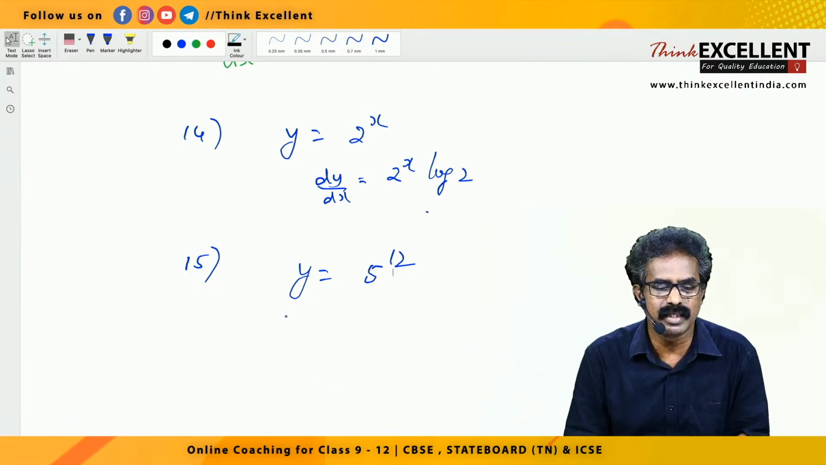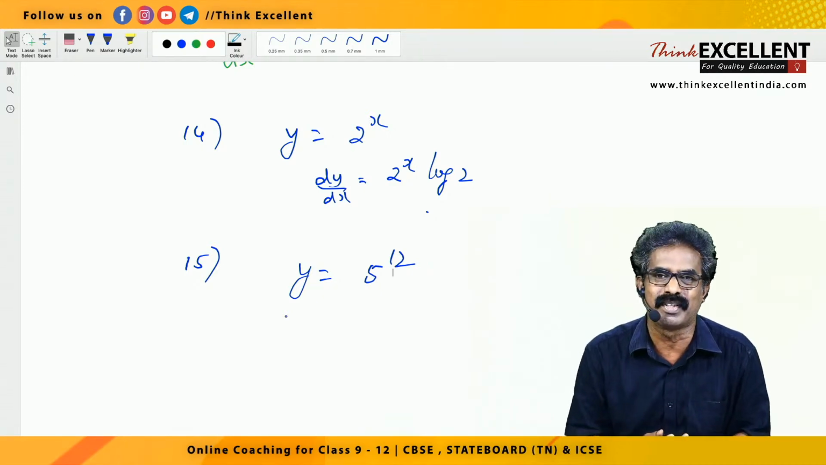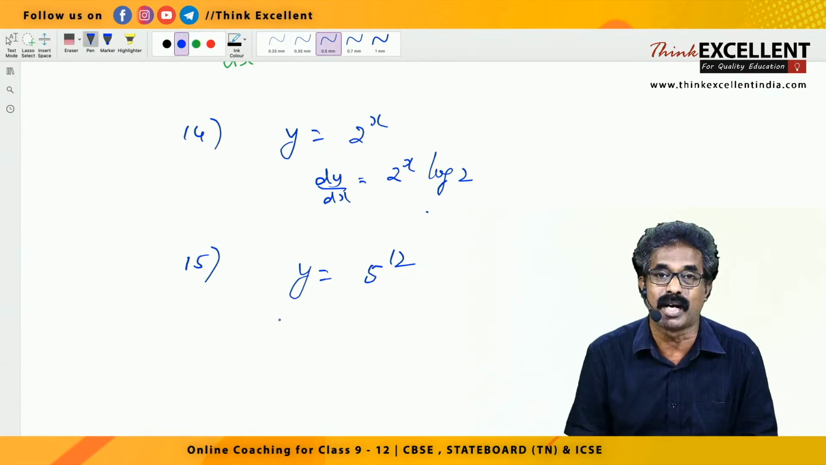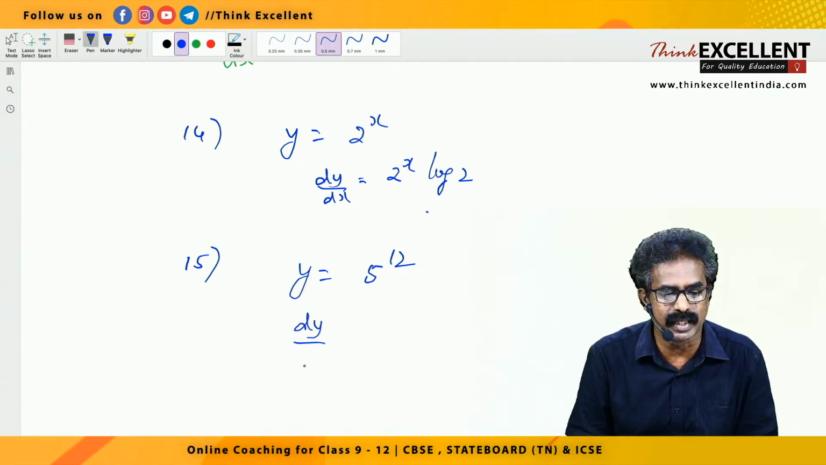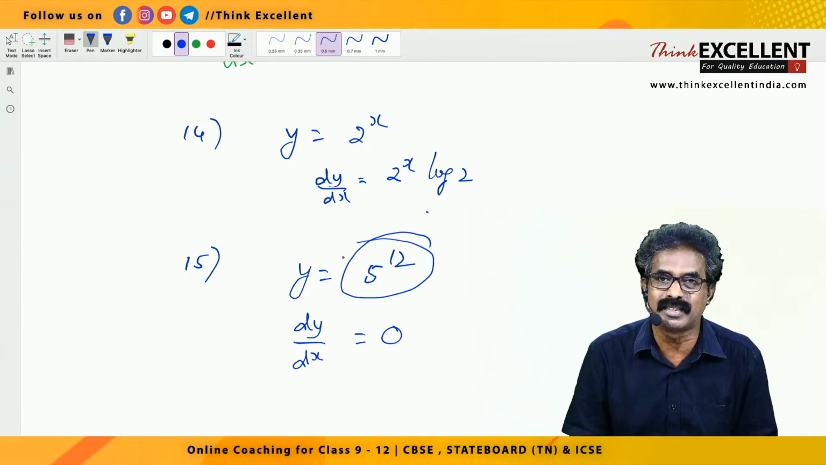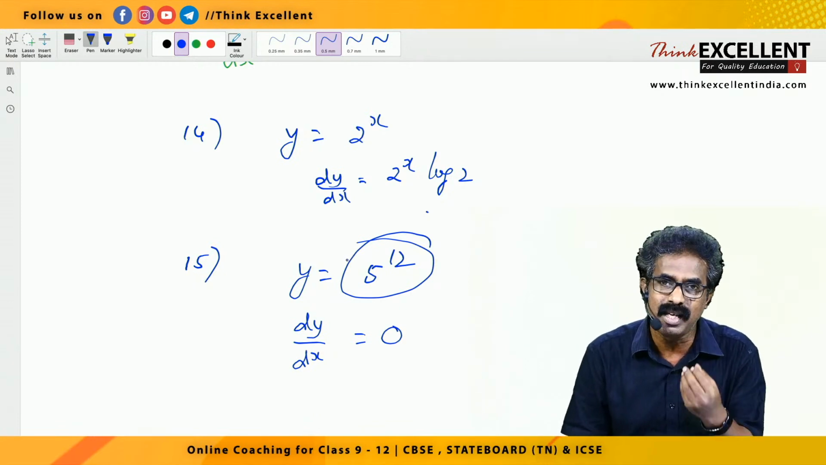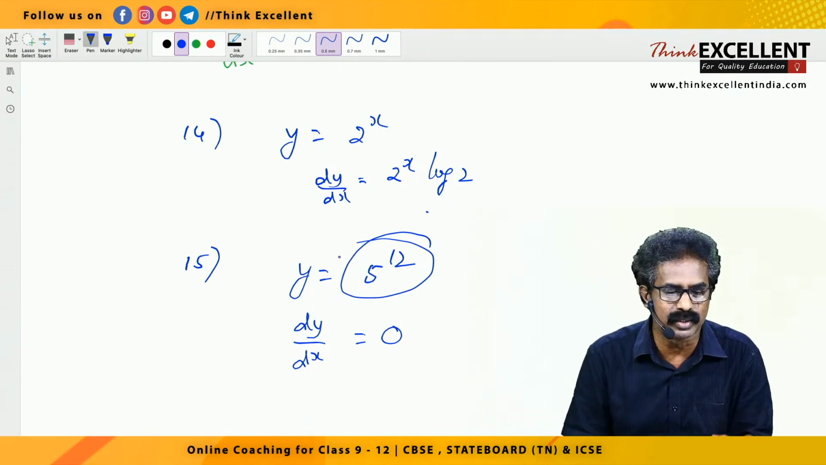Yes, yes, very good. I'm getting a lot of answers. Everything is correct. So you understood so far, right? So dy by dx, the derivative, is 0 because it is a pure constant. 5 is a constant, 12 is a constant, 5 raised to 12 is a constant. There is no variable at all. So the derivative is equal to 0.